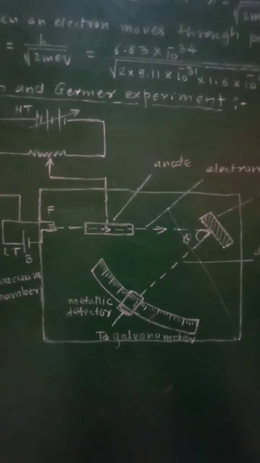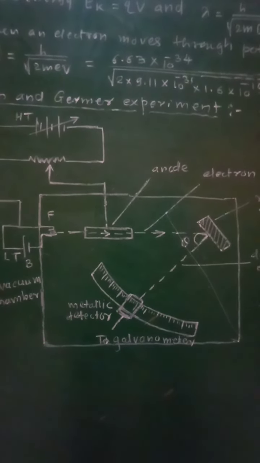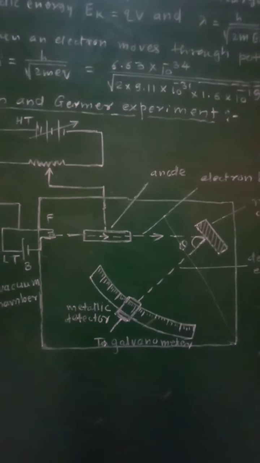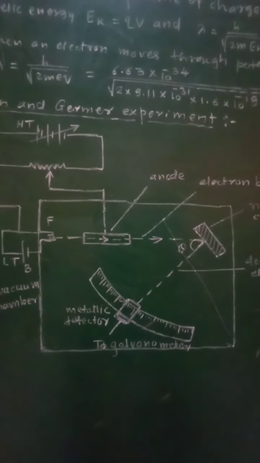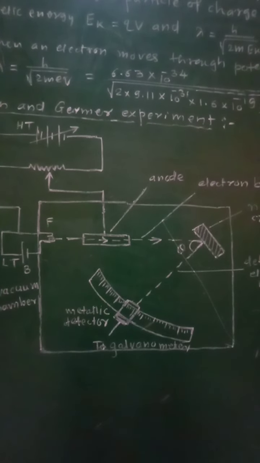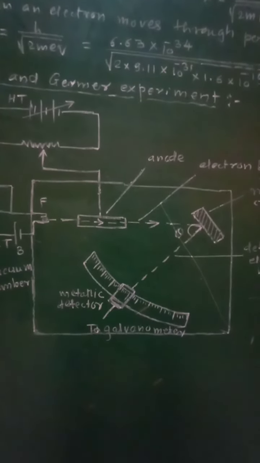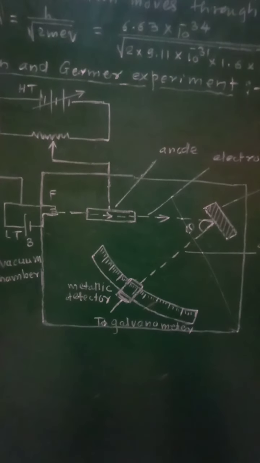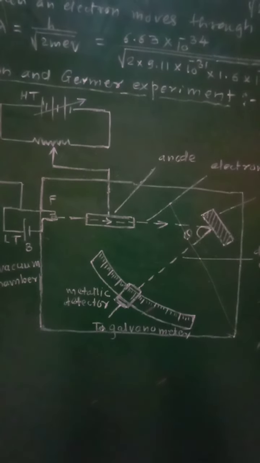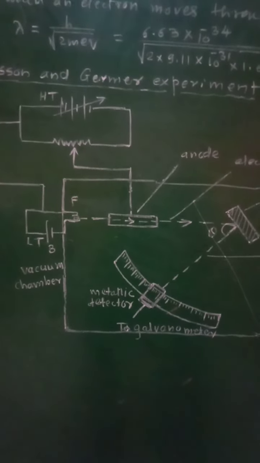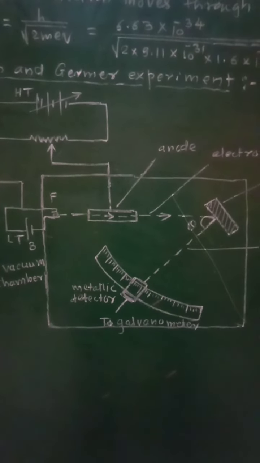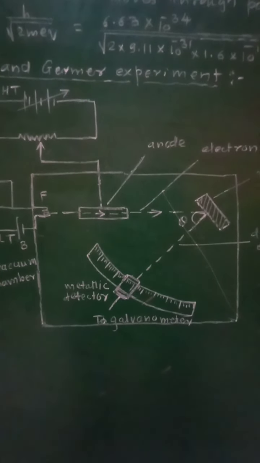So the peak value of the intensity of the scattered beam was observed at 50 degree and potential 54 volt, and the wavelength of matter waves was found to be lambda equal to 0.167 nanometer. So according to this experiment, the wavelength associated with an electron was found to be 0.167 nanometer.